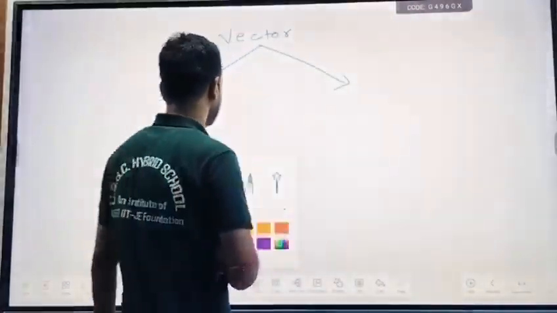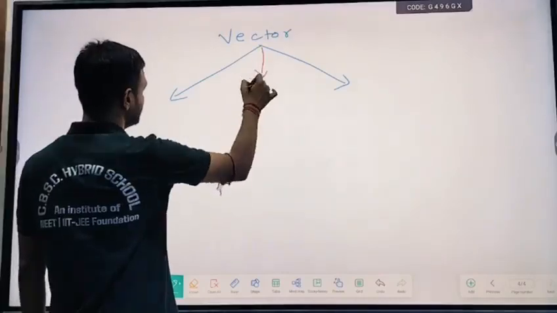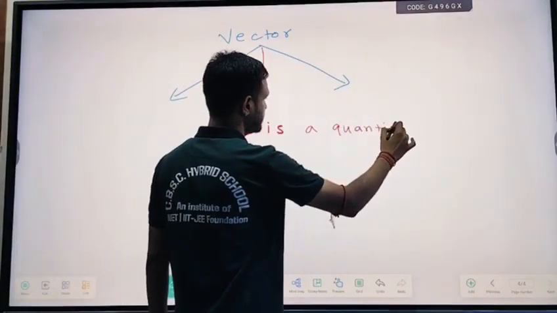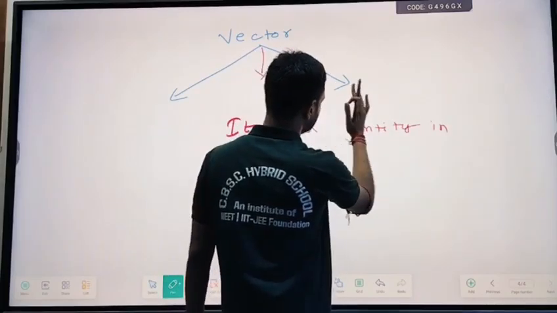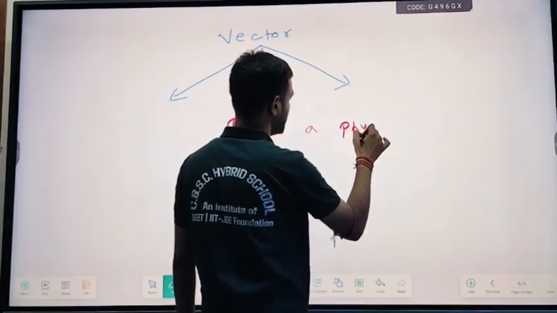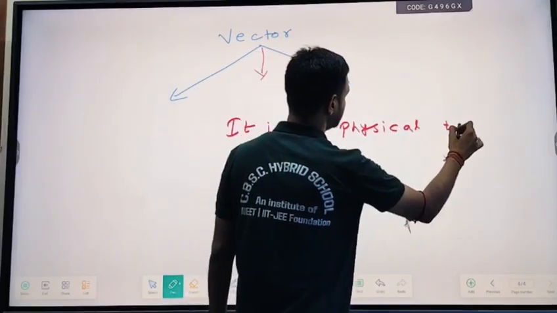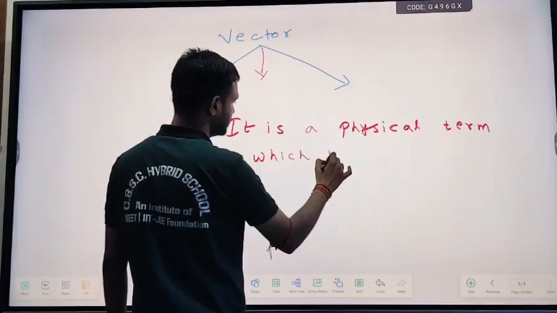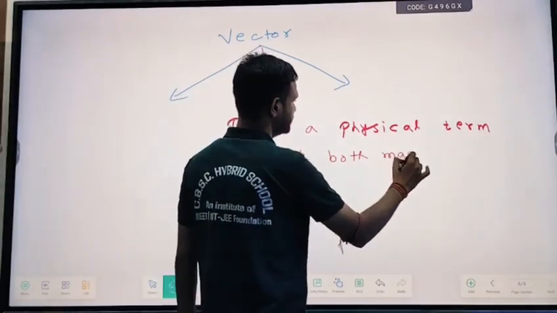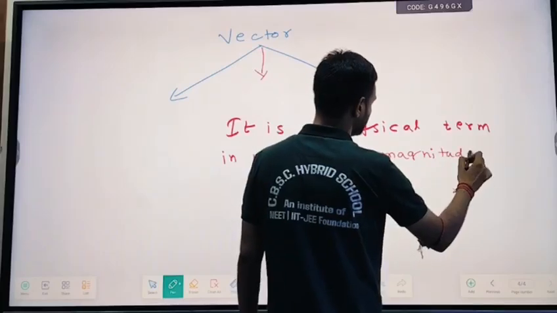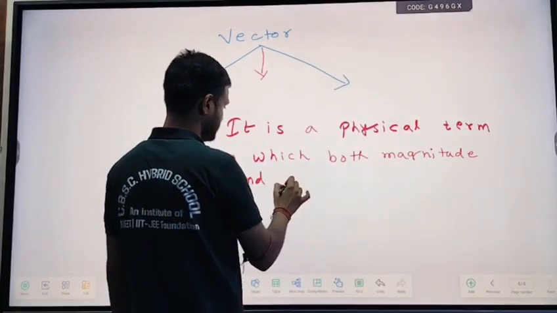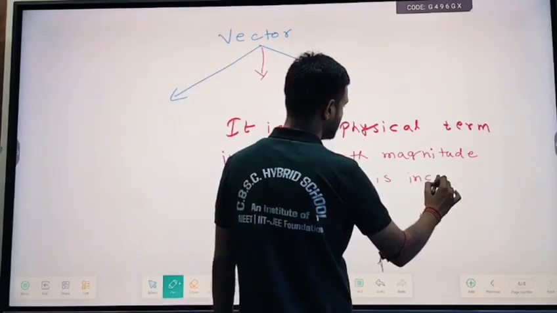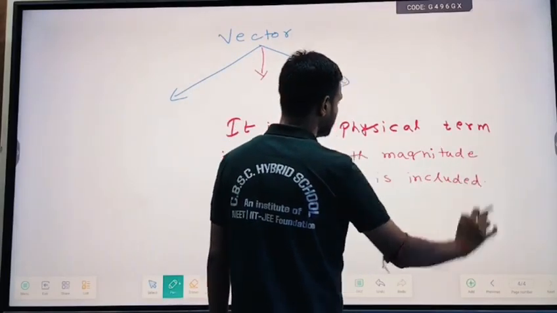So a vector quantity, it is a quantity, or it is better you write, it is a physical term in which both magnitude and direction are included.